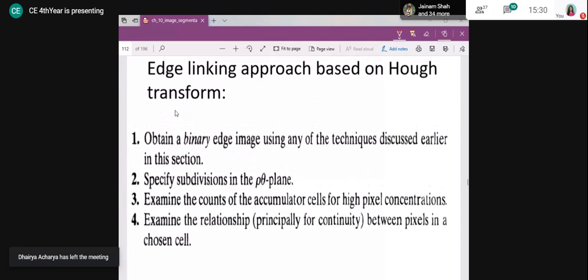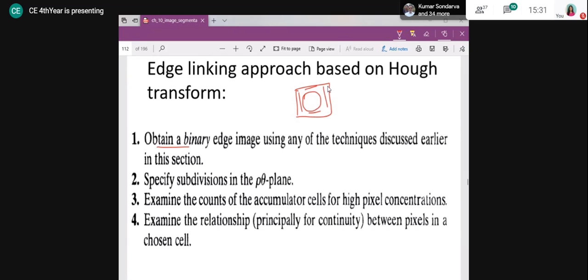See, what we will do is take the binary image. First of all, we will take the edge image. So in my image I will identify all the points with edges, the prominent edges. How to identify? You can use Laplacian, you can use gradient, or any of such methods to identify edge points.